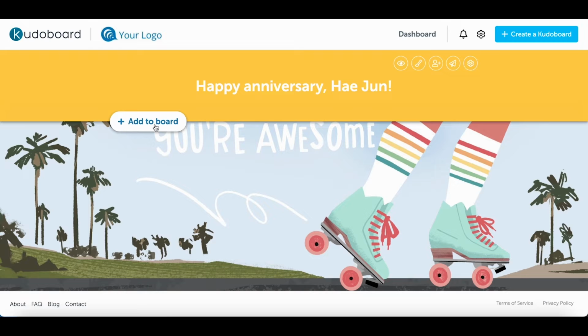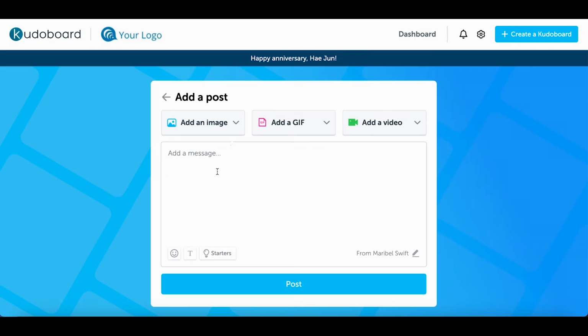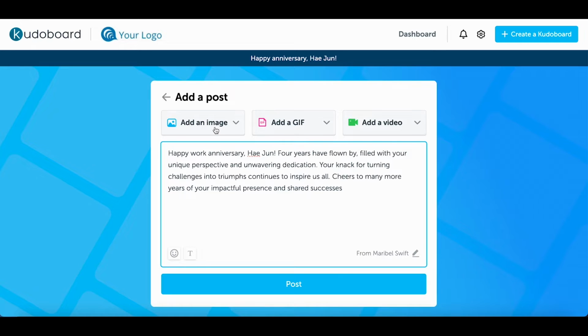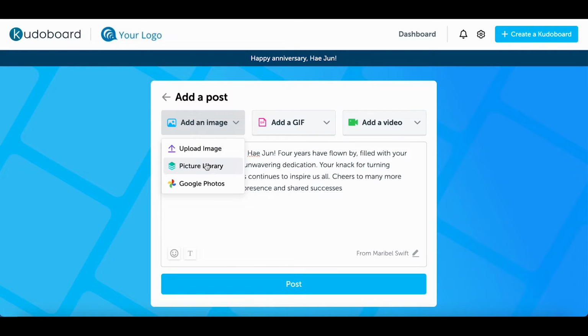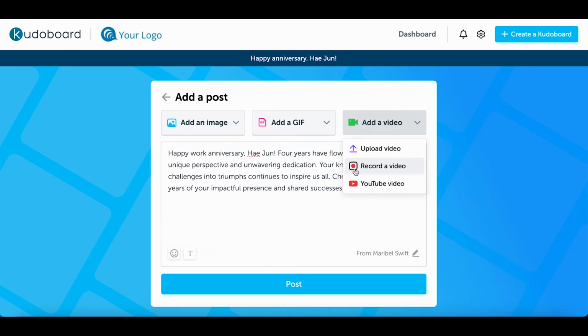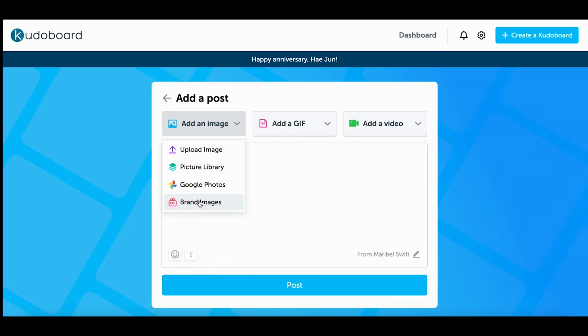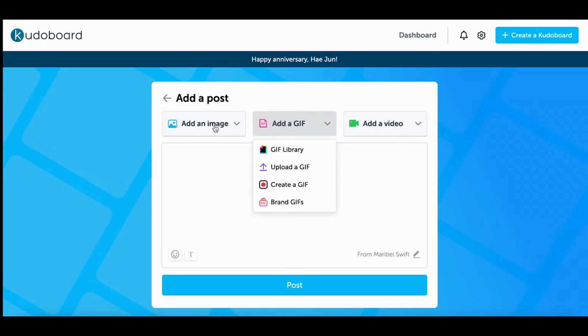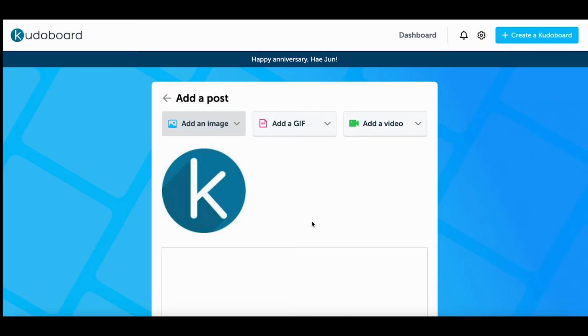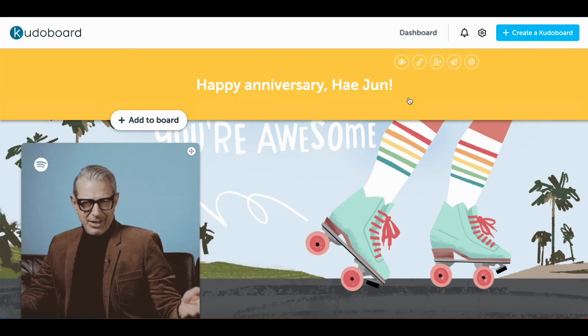At this point, we recommend you add a quality post before sharing the link with contributors, so that others can follow the lead of what they see. Think a post with media, as well as a thoughtful message. Add an image from our library, or a photo of your own. Embed a YouTube video, upload your own, or record one on the spot. You can also select a GIF from our library or create your own. On Enterprise and Pro plans, admins can also build out a branded media library of images and GIFs for users to upload into their posts. Nice, the board is on track to be a success.